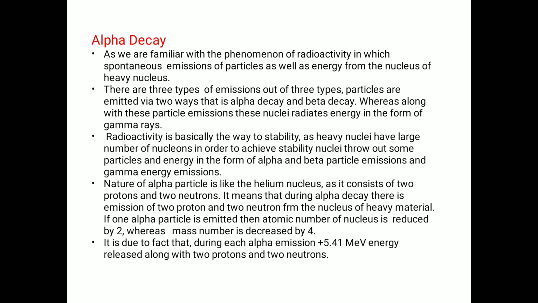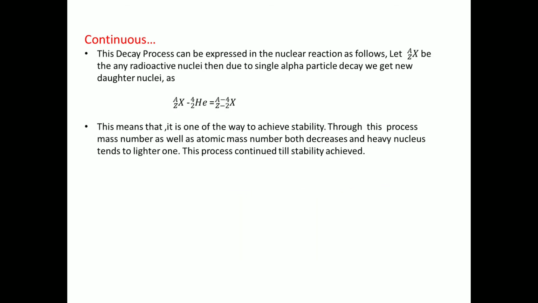During each alpha emission, 5.41 MeV of energy is released along with 2 protons and 2 neutrons. It means that when an alpha particle is emitted along with 2 protons and 2 neutrons, there is an emission of 5.41 MeV of energy. Understand? Now, continuing from the previous slide, this decay process can be expressed in the nuclear reaction as follows.